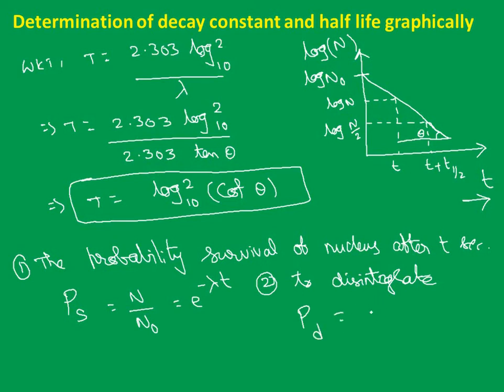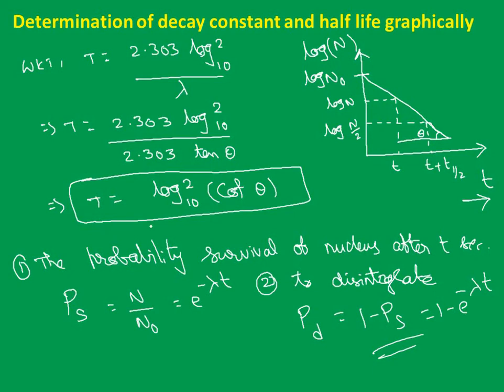The total probability will be equal to 1, so either it can survive or it can disintegrate. Both will combine and give you unity. So we can write it as 1 minus Ps, which is nothing but 1 minus e power minus lambda t. Are you getting the point here? A very rare situation you will get this kind of problems. So just keep in mind, we can apply the probability here too. Are we clear with this? Okay?